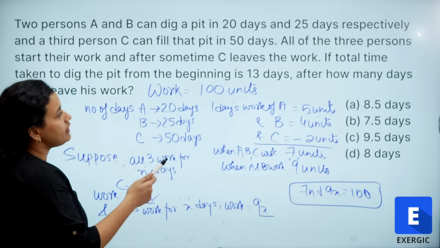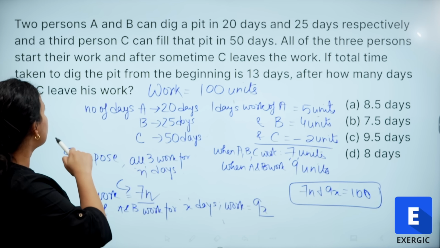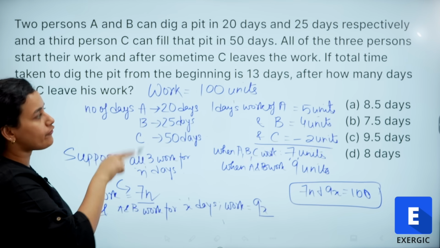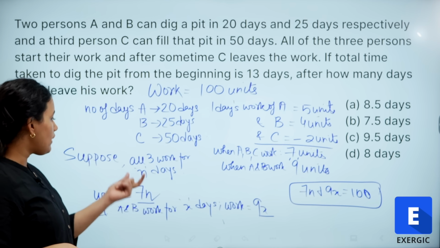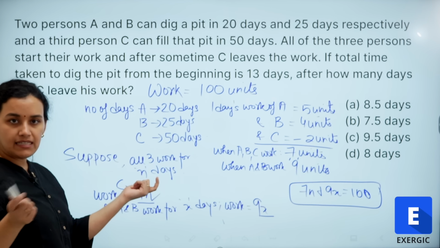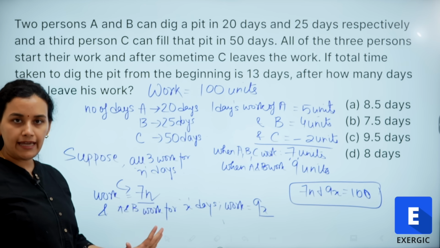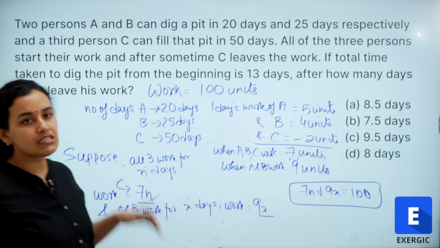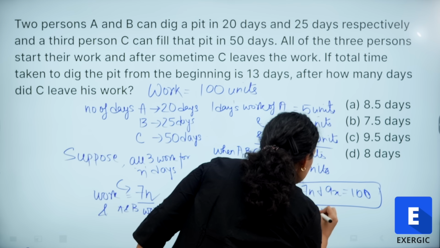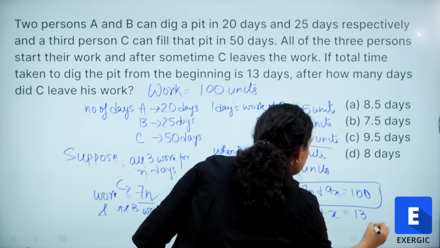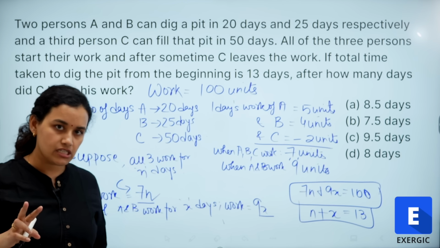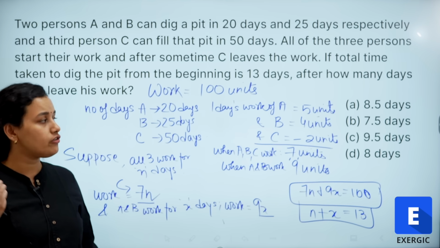Also, one crucial information given to me is that the total time taken to dig the pit from the beginning is 13 days. So, n days all A, B and C worked and x days only A and B worked. Total number of days is 13. So, I have n plus x is equal to 13. So, I have got two equations which we can solve and get the value of n and x.